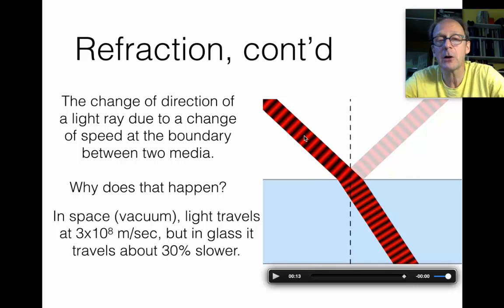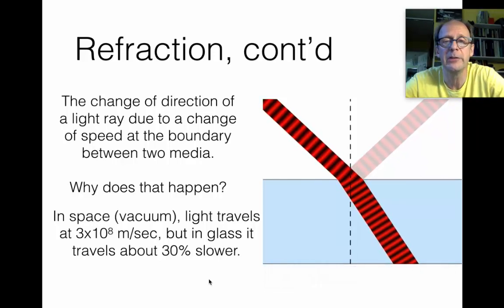And if you're driving a car and the right-hand side slows down compared to the left-hand side, you're going to turn to the right. The animation shows this wavefront, these ripples turning and lining up closer to the normal, which again is the dotted line.